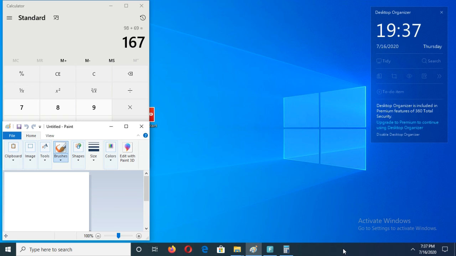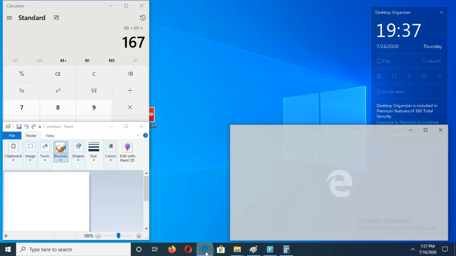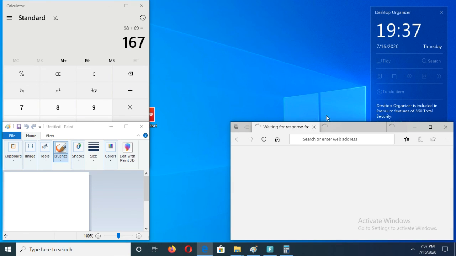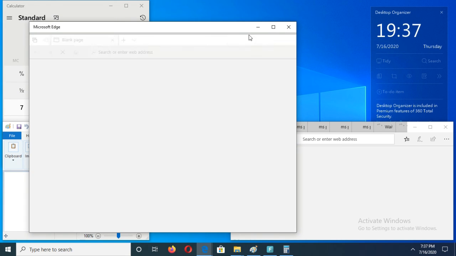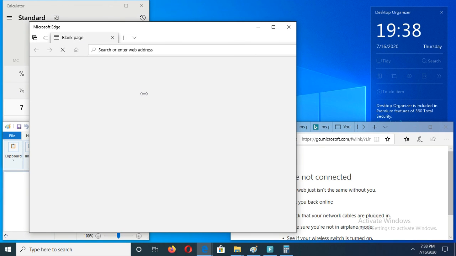Understood, all of you? These are the options to work with multiple applications. At the same time, we can see different windows here. See, if you want to select this Internet Explorer, you just select it. See, here we can see. If you just reduce the size, then we can work with this one. Okay.